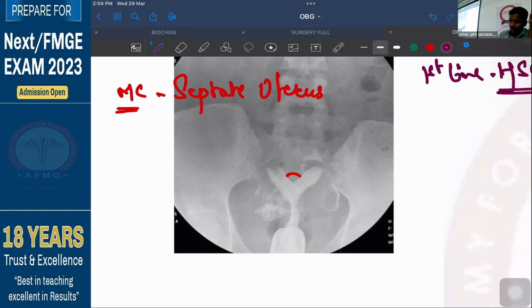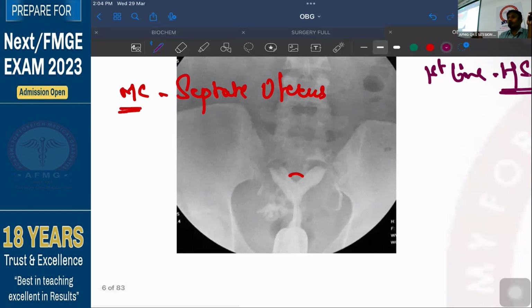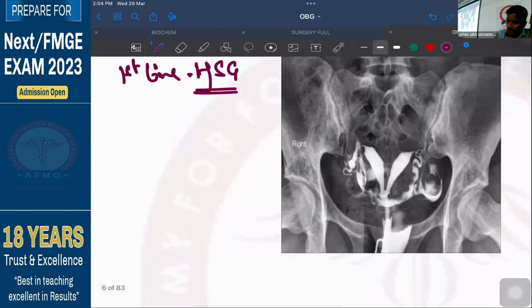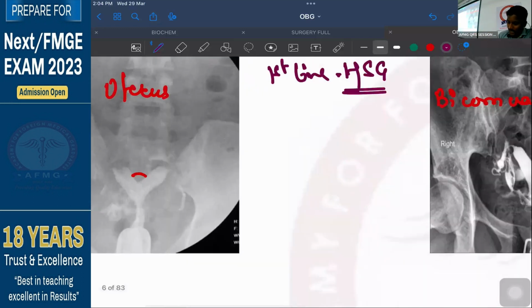ठीक है? और septate uterus. What is this? अब बुखार आया ना बोल दिया, bicornuate uterus. Now how to differentiate it? So please remember HSG is not conclusive. So the final investigation नहीं है. So here you are not very sure that it is a septate uterus or a bicornuate uterus. But there are only two parameters on which you can actually differentiate both of these conditions.